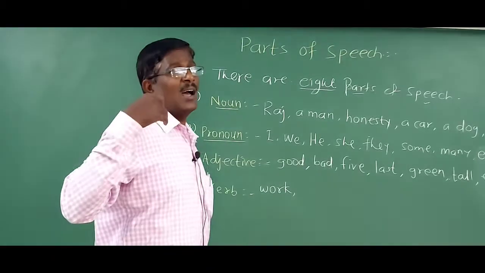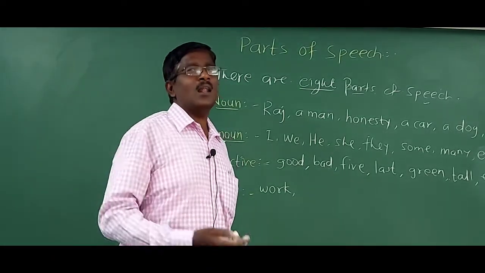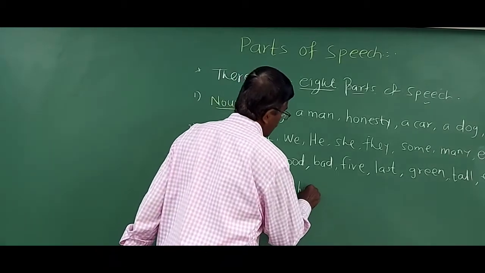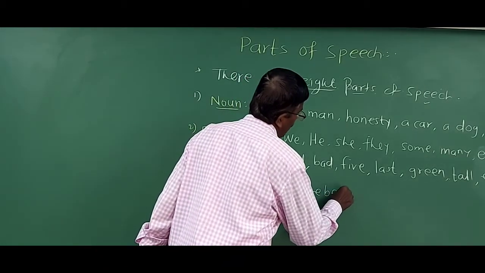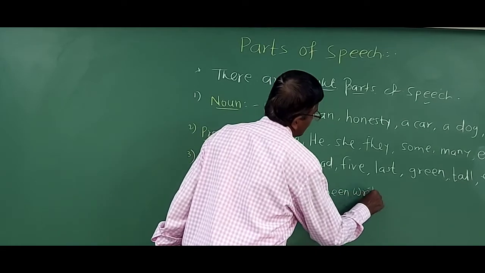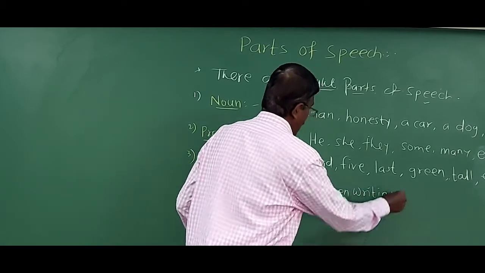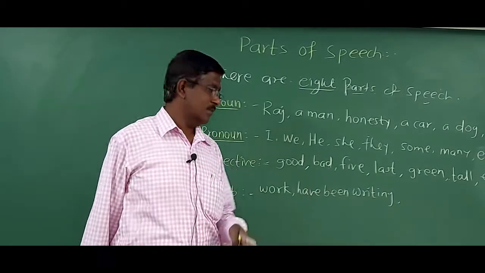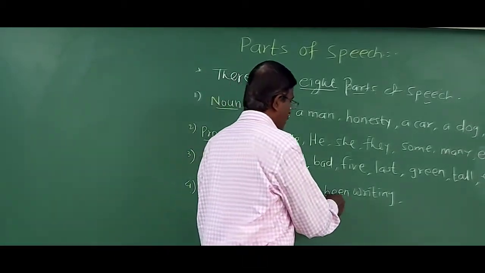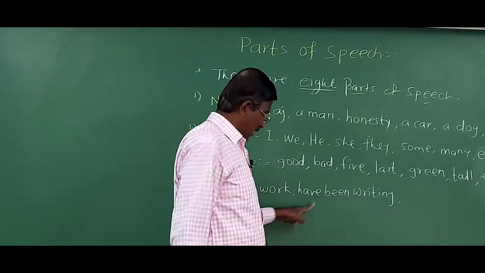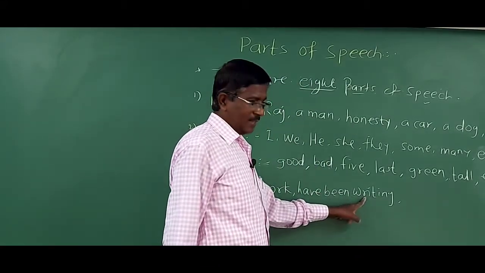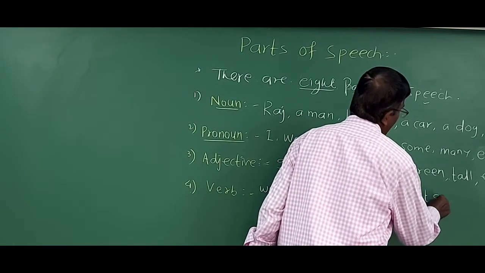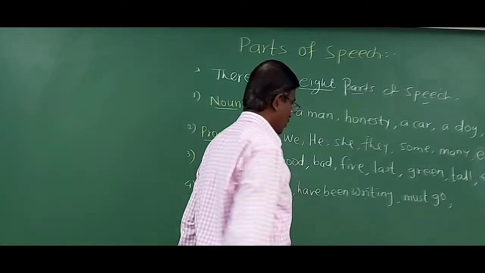But when I say I have been writing a letter, have been writing, some sentences have more than one word in the verb. This is called a verb phrase. Must go is also a verb phrase.